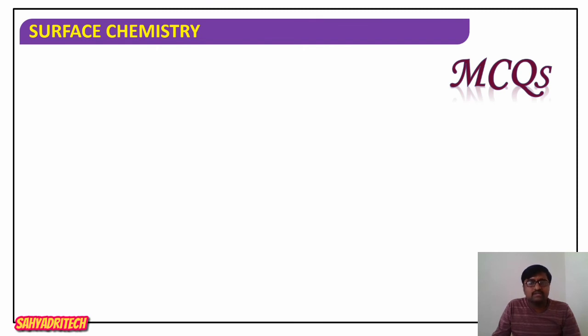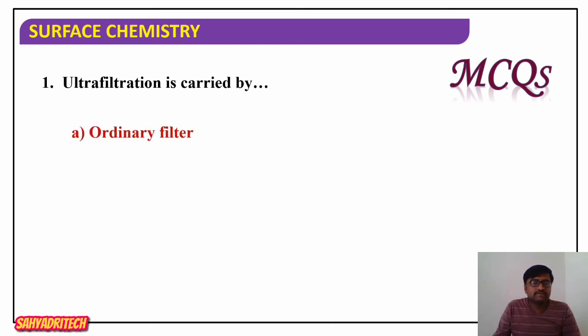Well, coming to the MCQ: ultrafiltration is carried out by: first, ordinary filters; second, specially prepared filter papers; third, both ordinary as well as specially prepared; and fourth, none of these. What is the answer?